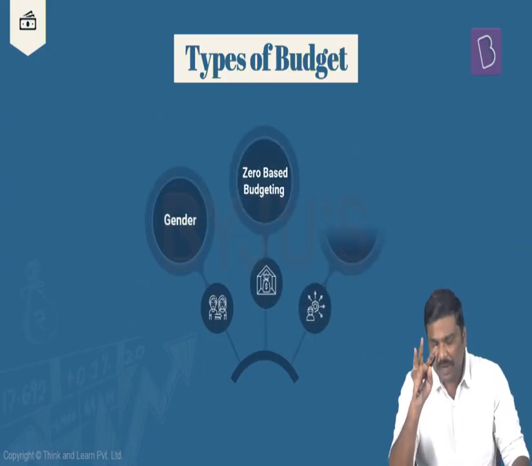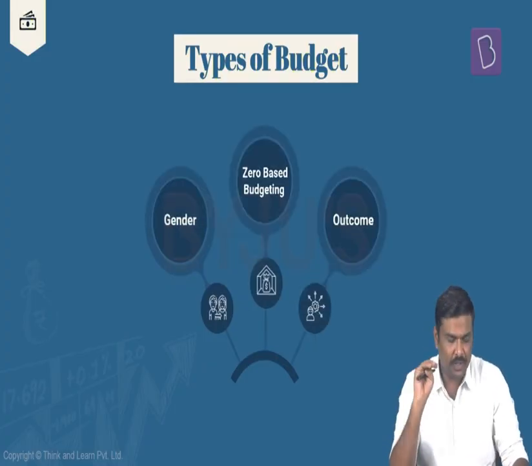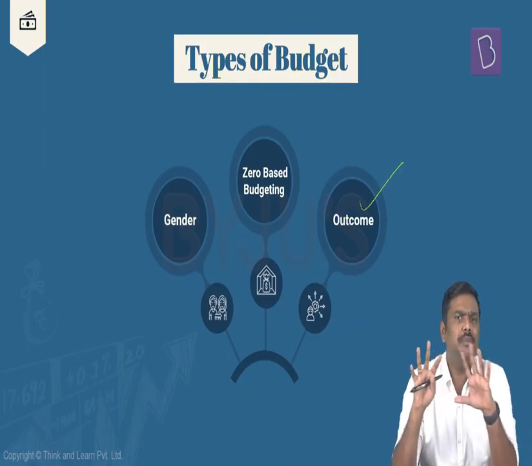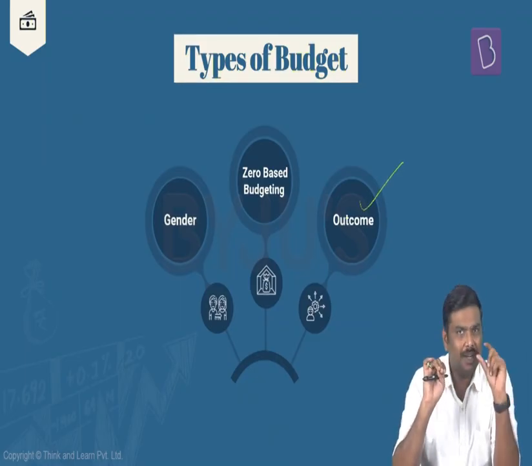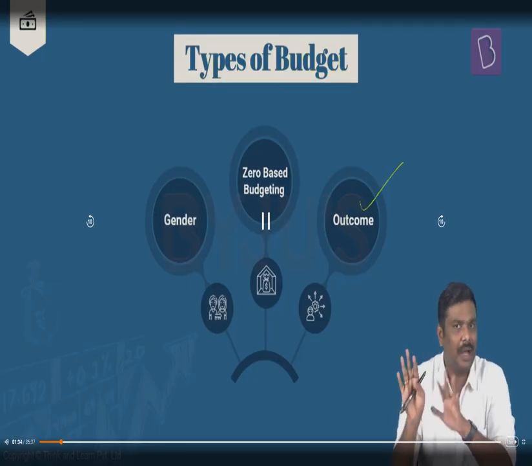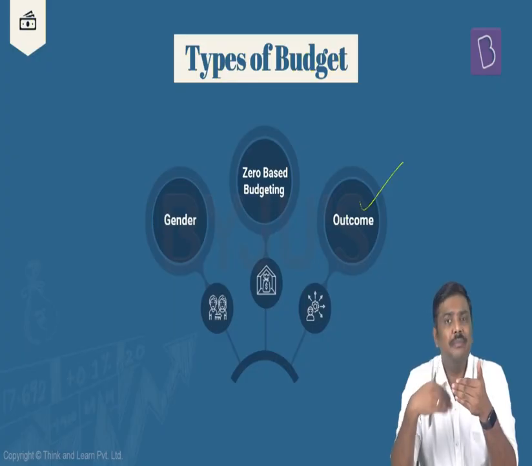Whenever you talk about budget, many times you'll come across certain terms. They will say there is a general budget, a surplus budget, an outcome budget, etc. What do you mean by all of them? Let me start with the concept of budget itself. Budget essentially is a set of documents which is submitted by the government annually in the parliament. Now why does government submit these documents?